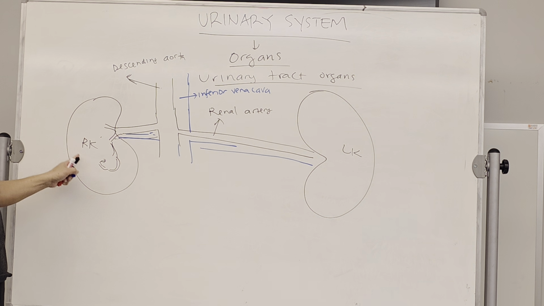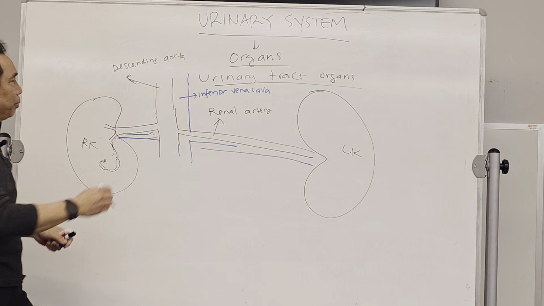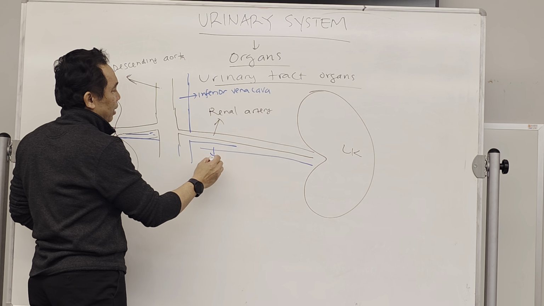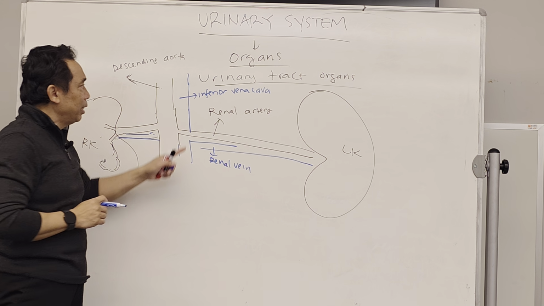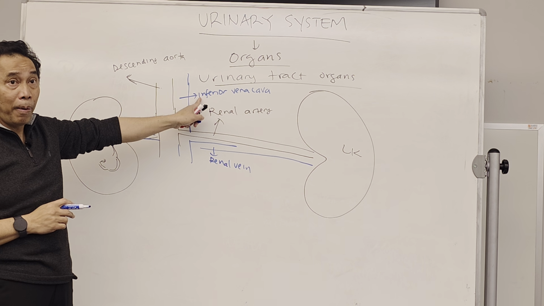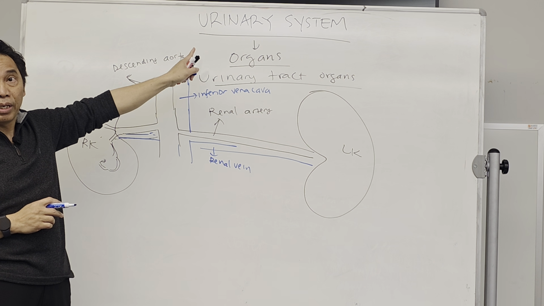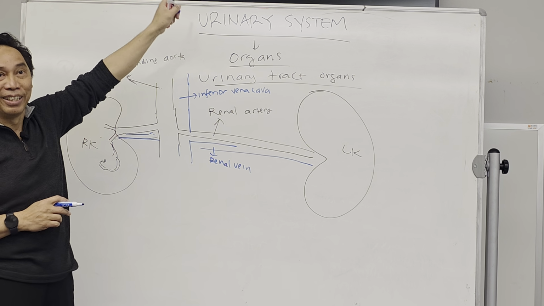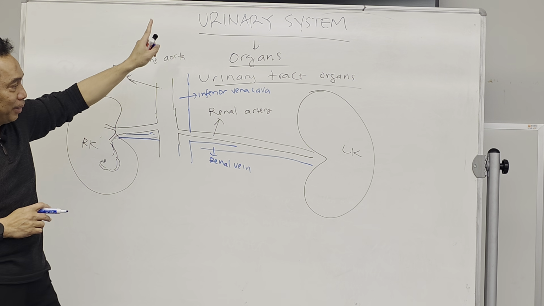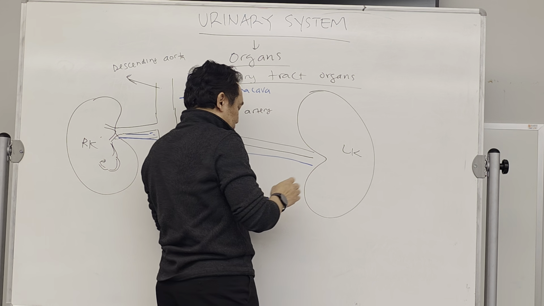There is a capillary bed in the kidney and it returns as a vein, the renal vein. This renal vein will enter into the inferior vena cava, and the inferior vena cava will go back to the heart, to the right atrium. I hope you still remember that circulation. Now, the kidney is the organ that filters the blood.